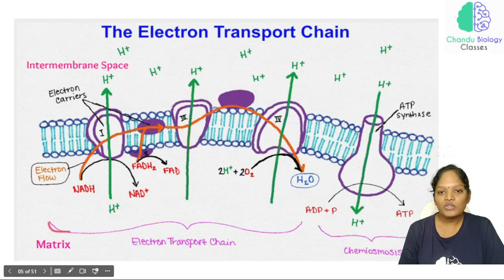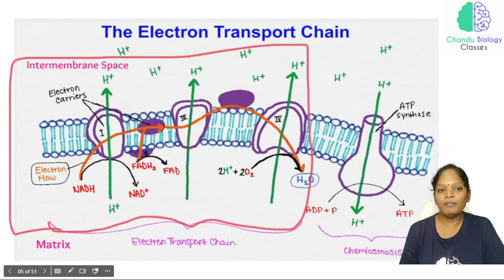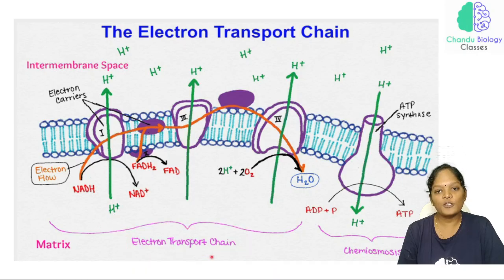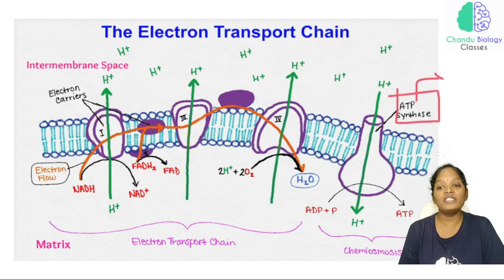And these complexes 1, 2, 3, 4 combined together are called the electron transport chain. Finally, ATP is produced with the help of the ATP synthase complex, which is also called the F0 F1 complex.